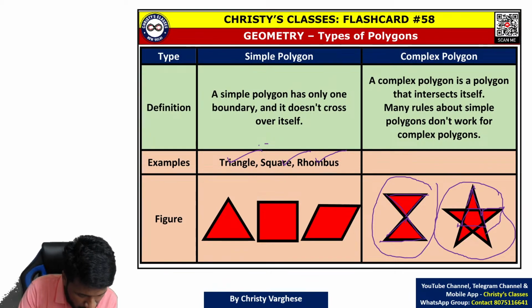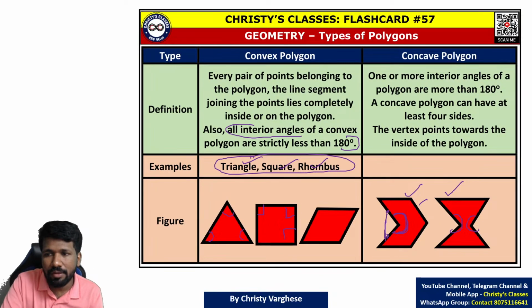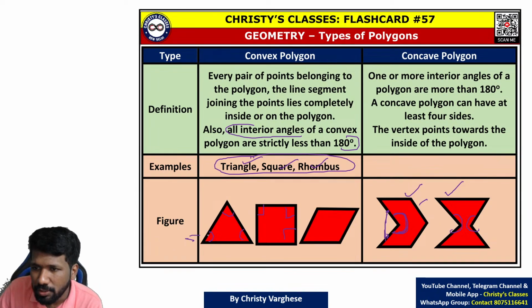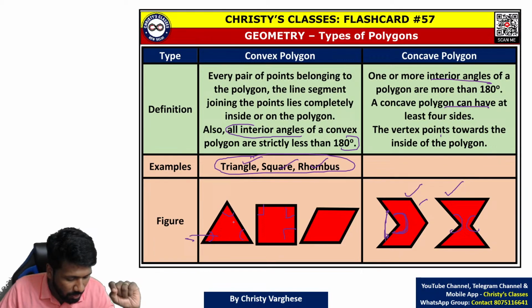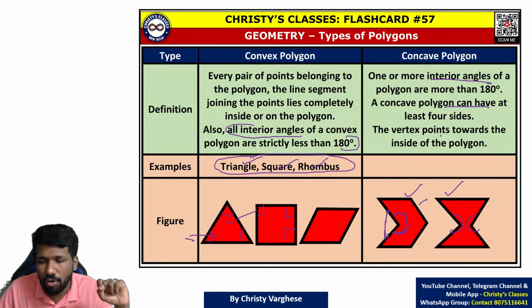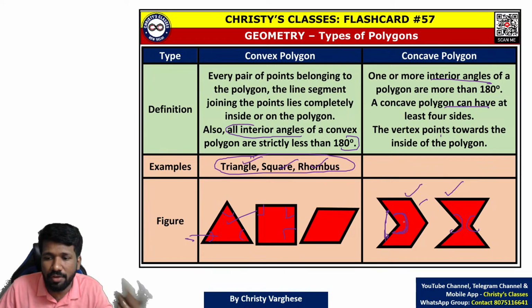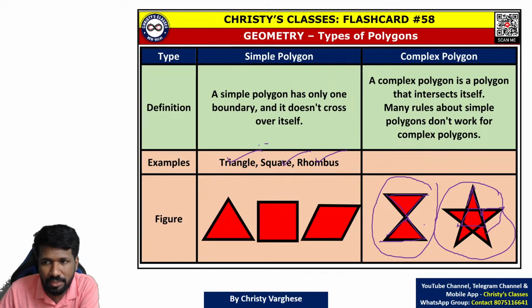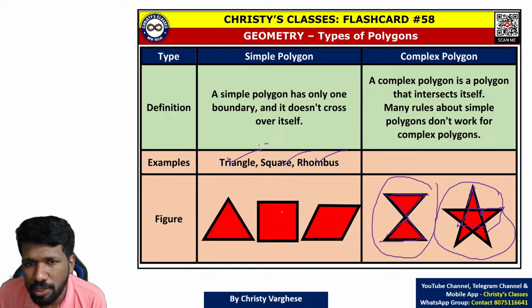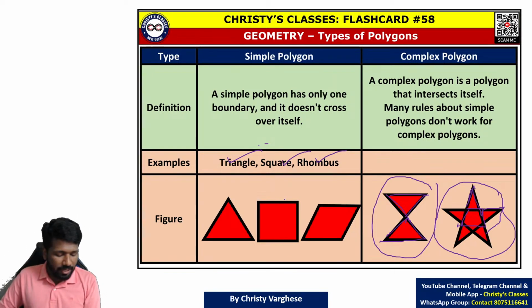All angles cannot be greater, Aksa. I didn't say all angles. Listen carefully. If one or more interior angles of a polygon are more than 180, that is called a concave polygon. If all angles are less than 180, that is a convex polygon. If at least one angle is more than 180, that is called a concave polygon. That is how to understand concave and convex. And simple and complex, as I told, if one set of boundary, that is a simple polygon, and more than one set of boundary, that is a complex polygon.